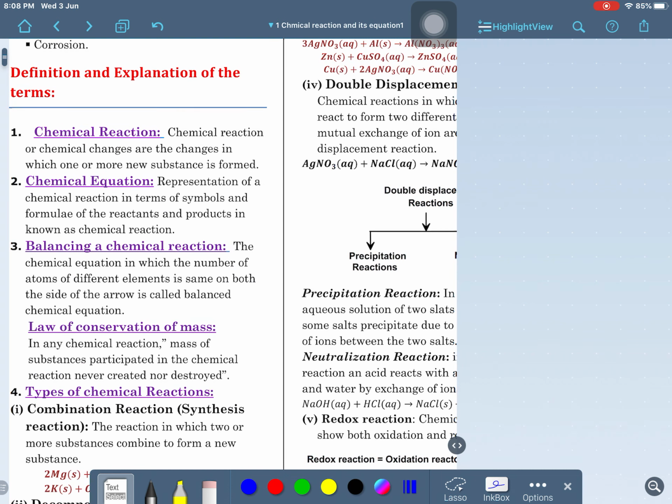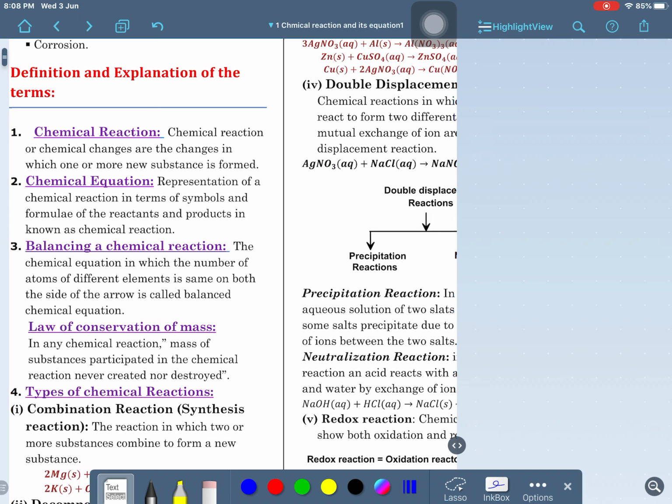I also explained the law of conservation of mass, which we have discussed. So, I just want to repeat this concept here. The law of conservation of mass is one of the laws of chemical combination. Whenever any reaction takes place, certain things always happen. These are classified as the laws of chemical combination. Among them, the first one is the law of conservation of mass. So, you just have to know what it means.